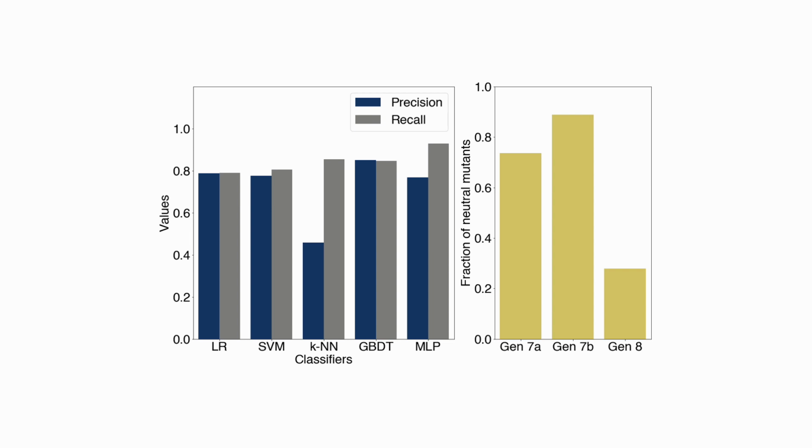You can see that the use of MLP increases the fraction of neutral mutants to almost 90%. Finally, we used a complete evolutionary algorithm to create Generation 8, which was able to identify neutral variants with around 27% accuracy.